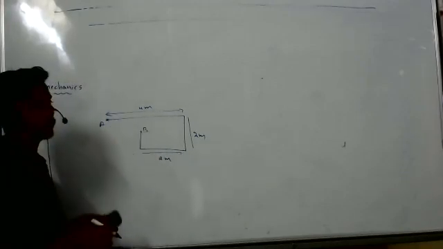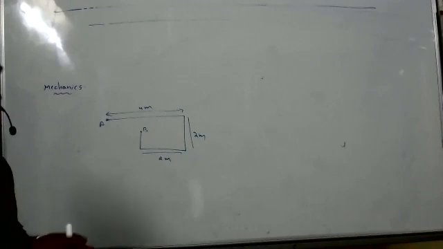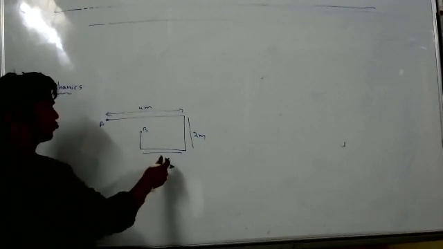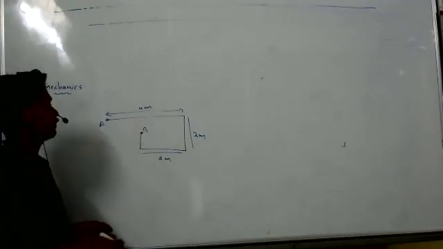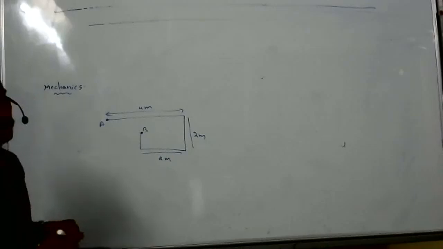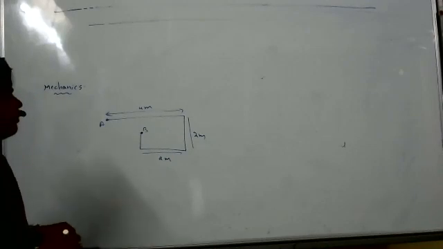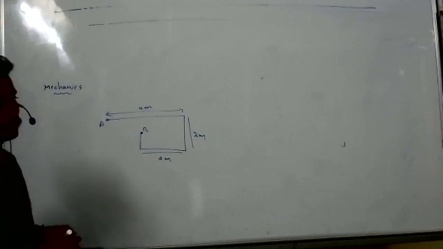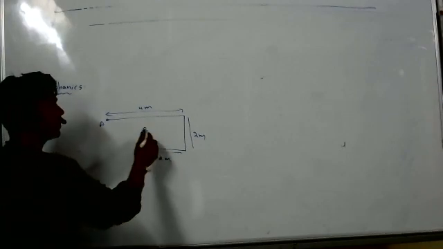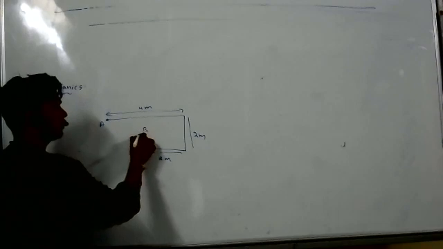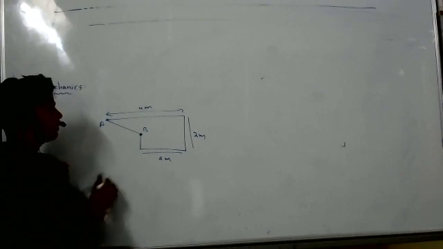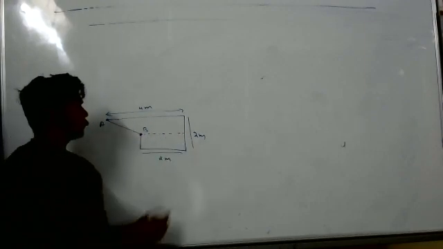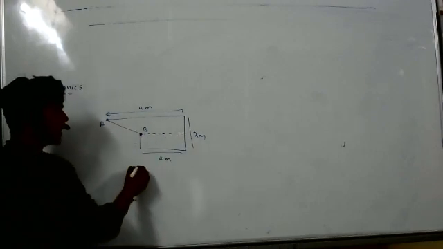Find distance and displacement. What's the value of the last line? Distance is greater than 8. Sir, if we consider B to be halfway, then it will be 1 meter, so the distance is 9.